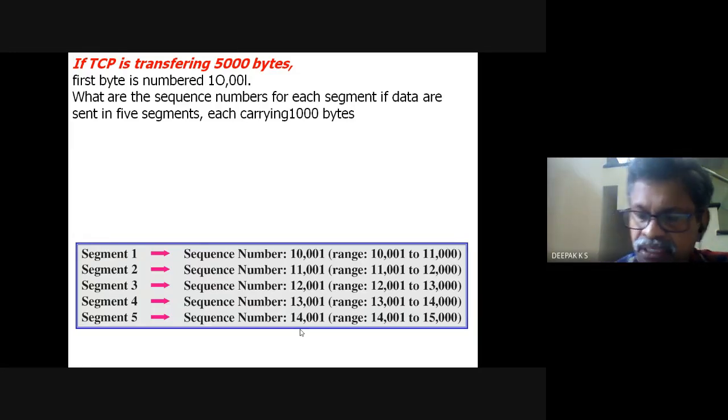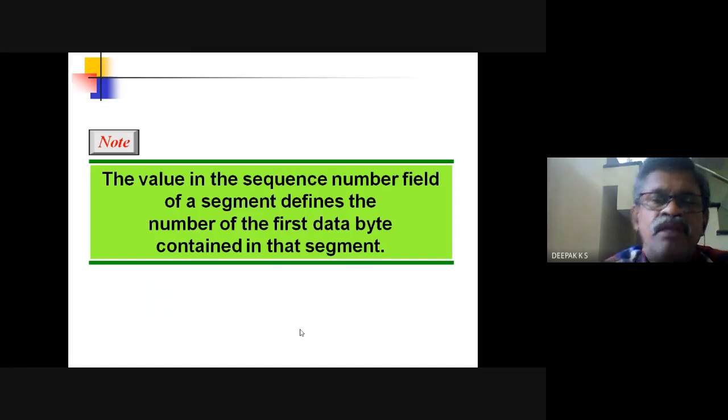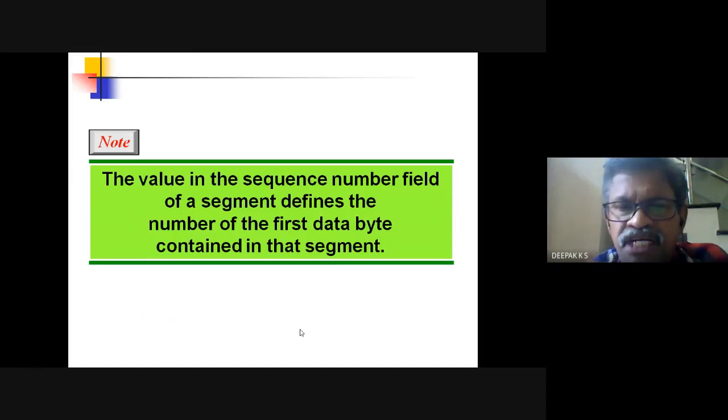So this is how sequence numbers are assigned to segments. Actually, bytes are numbered, and the number of the first byte would be the sequence number of the segment. The value in the sequence number field of a segment defines the number of the first data byte contained in that segment.